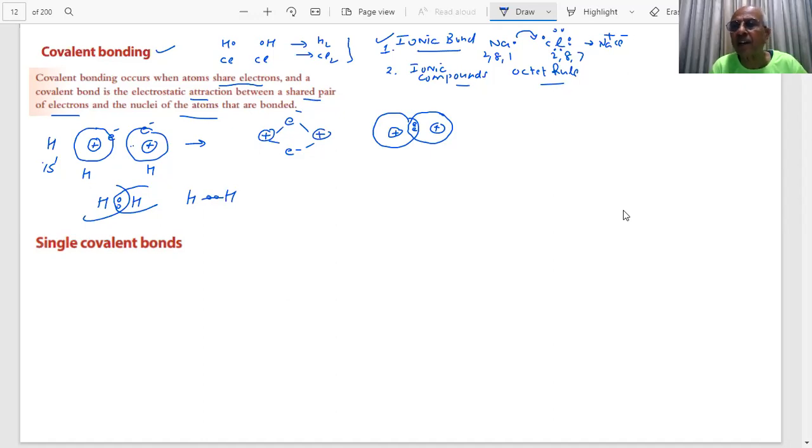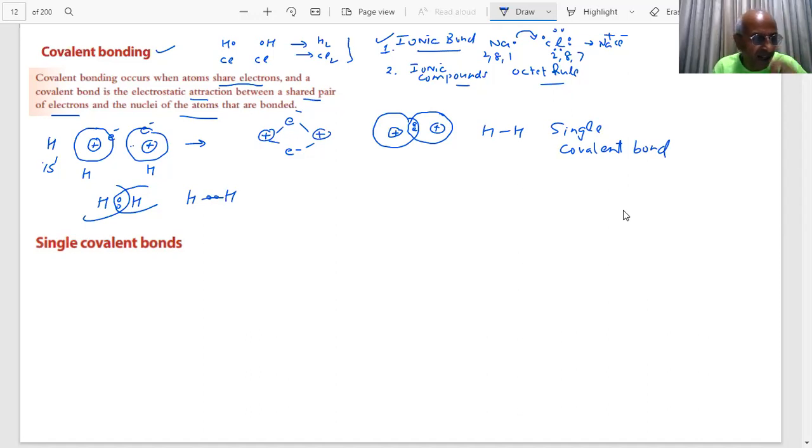Therefore, this electrostatic attractive force becomes stronger, student, and they form a bond. In this case, how many electrons are being shared? One. So this is what we call a single covalent bond. A single covalent bond is being formed, student. Yes or no? Tell me.